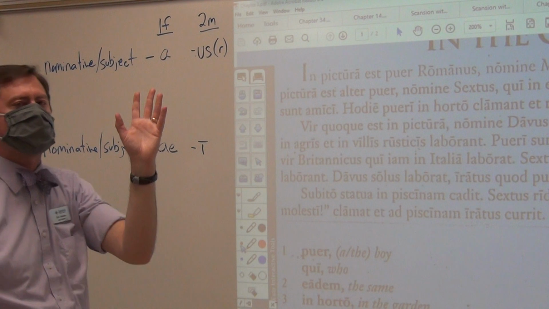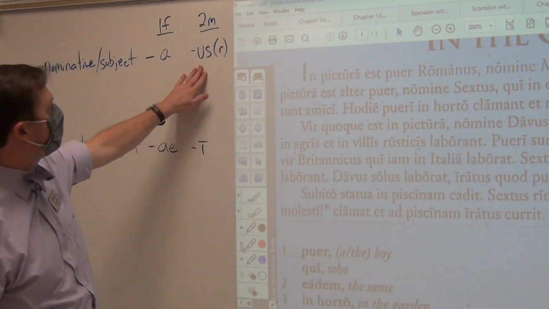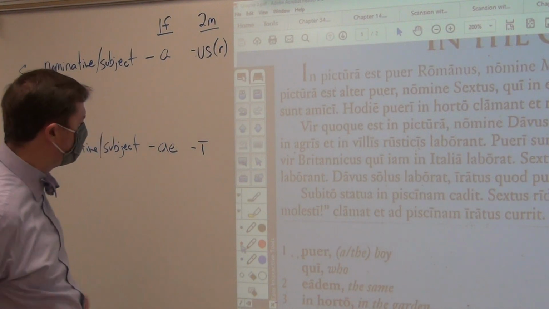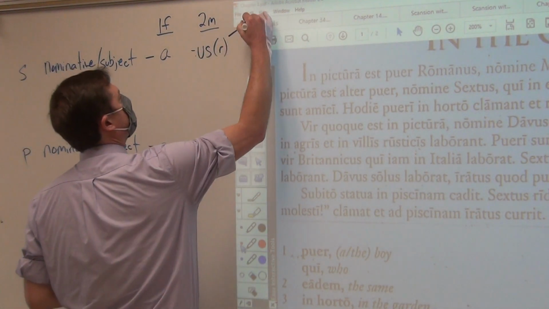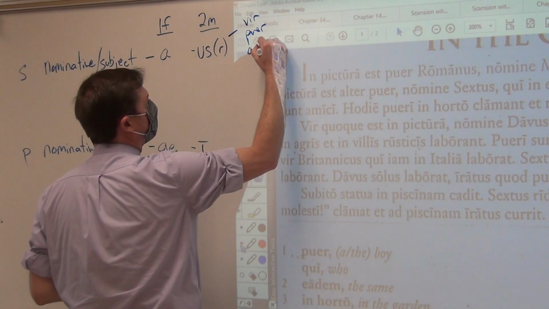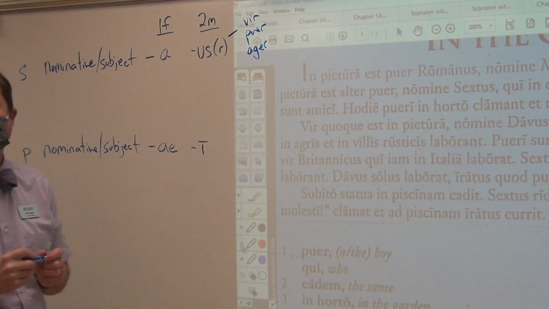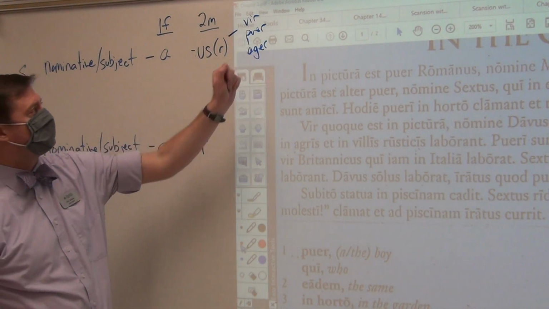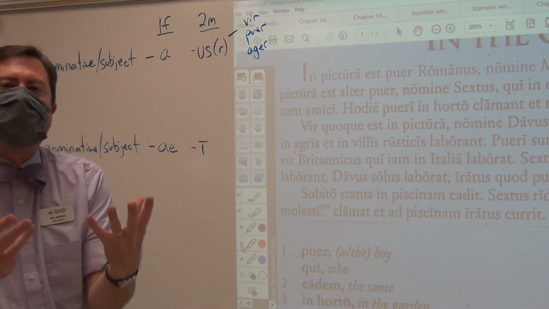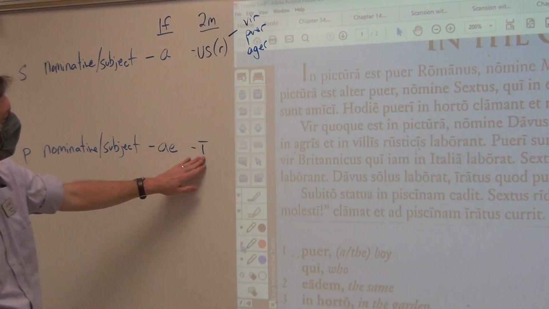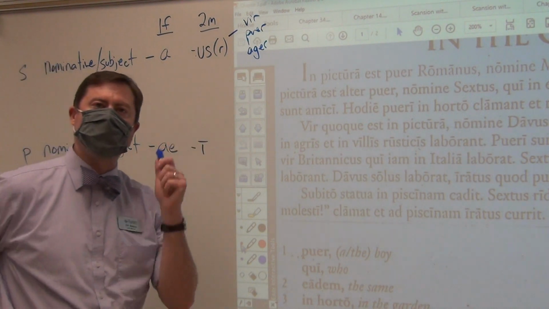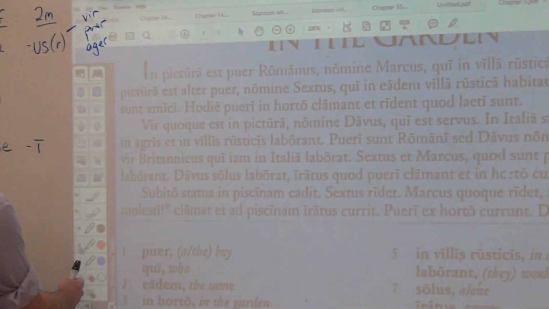Now, there are 6 nouns that do not end with us, but happen to end with the letter R. In this chapter, we have 2 of them, and those are the words vir and puer, and we're going to become familiar with ager. They have no ending whatsoever, but that R tells me that they are functioning as a singular subject, the doer of the action. In the plural, they are going to have then long I. We're going to see examples of that. And as per usual, there'll be embedded items. So let's go ahead and get started.